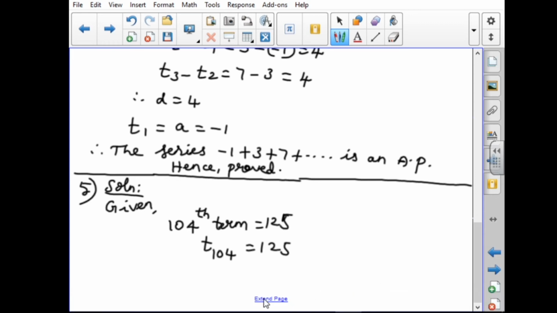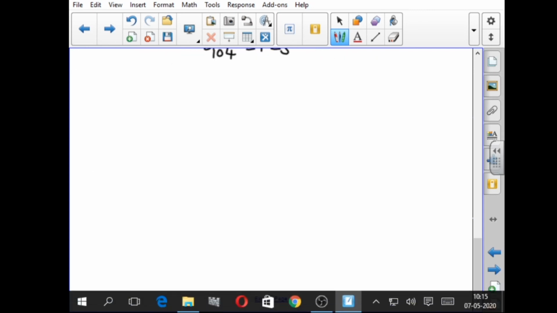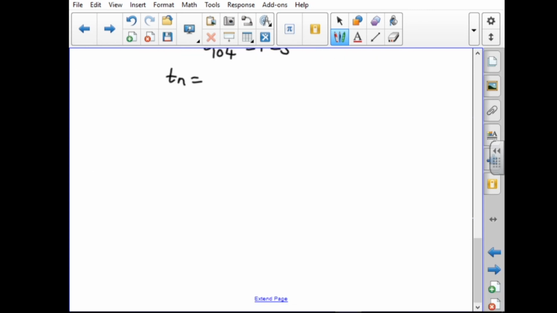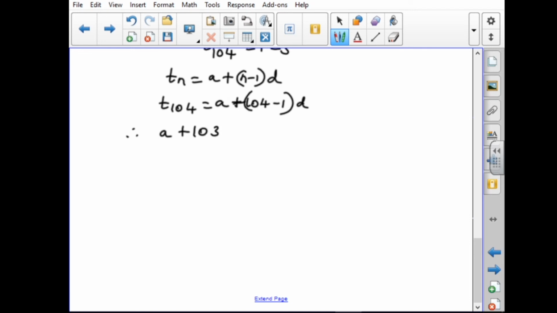We know the formula: Tn equal to a plus n minus 1 into D. Here n is 104. So T104 equal to a plus 104 minus 1 into D. Therefore, a plus 104 minus 1 is 103 into D, that is equal to 125. Keep this as equation 1.